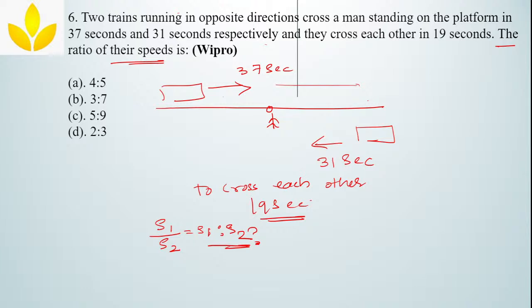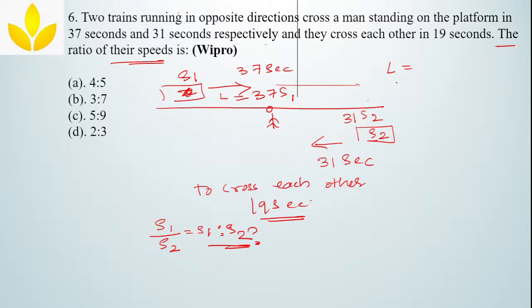Okay, well, now what we will do is, since we don't know the speed of both the trains, I'll take the speed of this train as S1, the speed of second train as S2. Okay, then if I want to write it in terms of length, what my length will become? Length of this train, can I write it as 37 S1 and this train length as 31 S2? Yeah, I can do it, right?